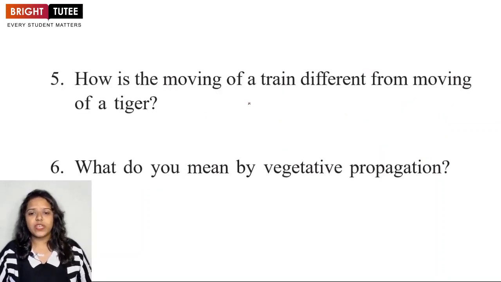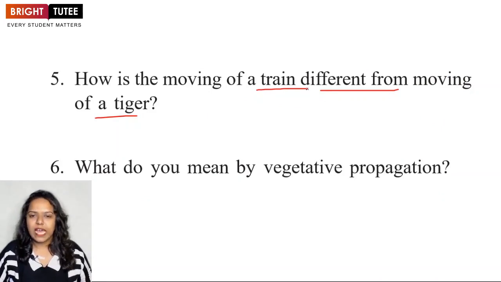How is the moving of a train different from moving of a tiger? The reason is a train is a non-living object and a tiger is a living organism. That is the reason there is a difference between the movement in the train and the movement in the tiger. The train is a non-living thing and a tiger is a living thing.